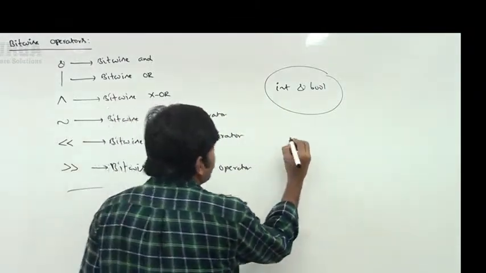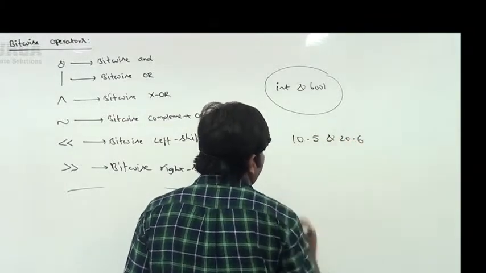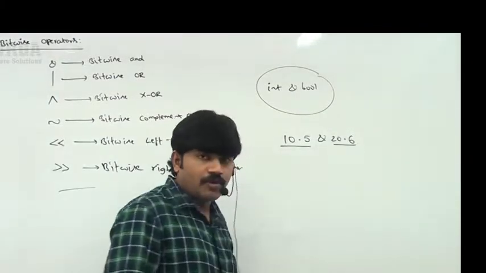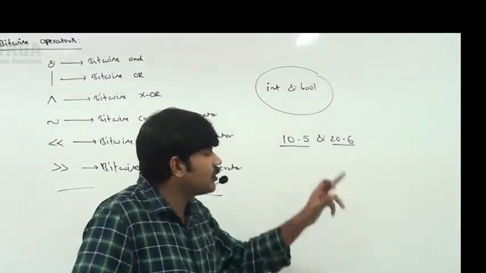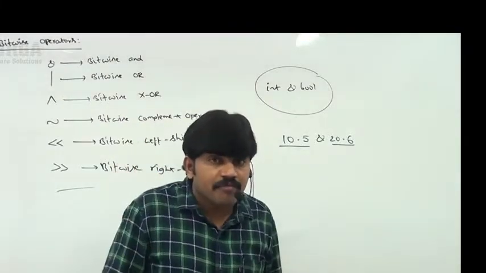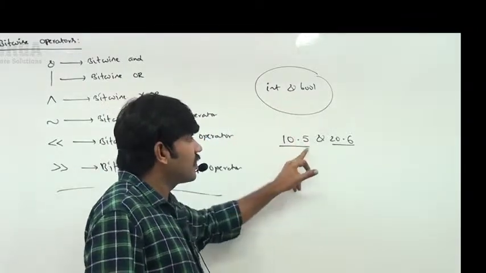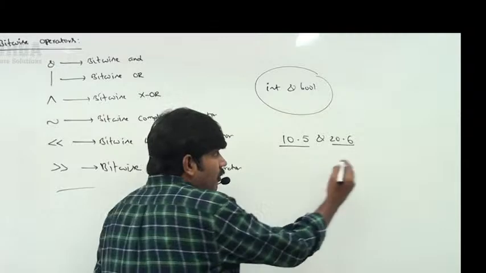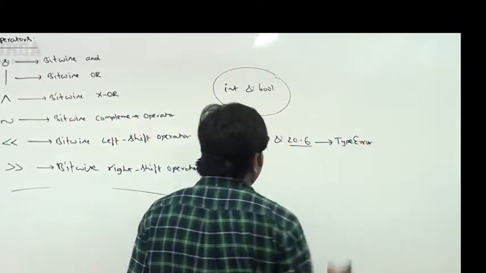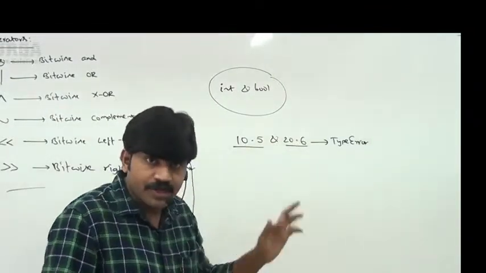Sir, observe carefully. Now I am taking 10.5 and 20.6. 10.5 means float, 20.6 means float. Between two float values, if we apply the bitwise and operator, we immediately get an error, because bitwise operators are applicable only for int and bool but not for float. Remember, I will show you, sir. Immediately we get a type error. We can't apply this operator for float and float.